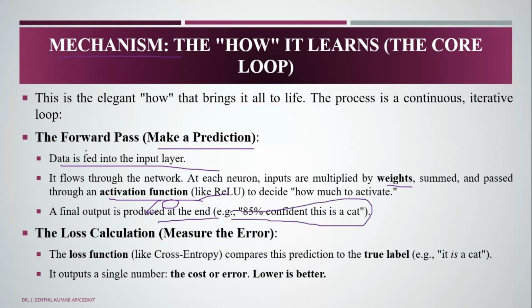So that is the mechanism for the neural network, and next we have the loss calculation that measures the errors. While training on the data sets, we have losses in the data that must be reduced with the help of mean squared error or cross entropy. The loss function compares the prediction to the truth. So if it is a cat and the output signal is wrong, it causes an error. The lower the loss, the better.